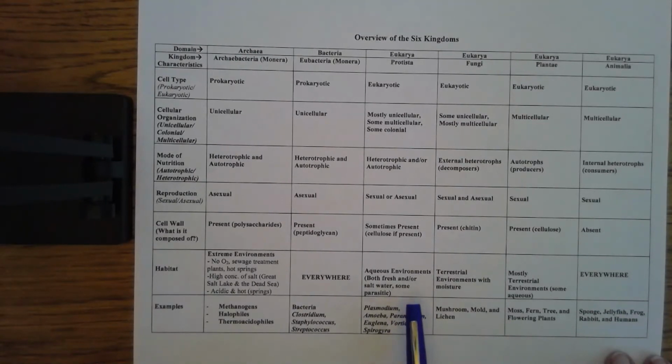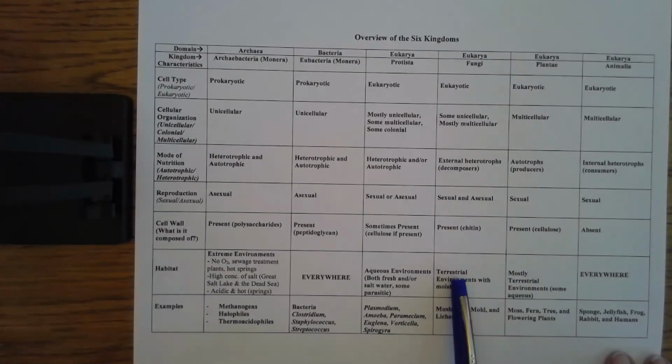Protists, they live in aquatic or aqueous or watery, wet, however you want to say that, environments. Some are freshwater or saltwater. There are some parasitic protists as well, okay? So we'll get to that eventually too. Fungus, they live in moist or damp terrestrial environments. And terrestrial, that word means on land.